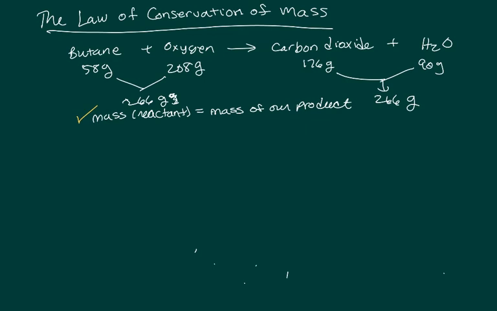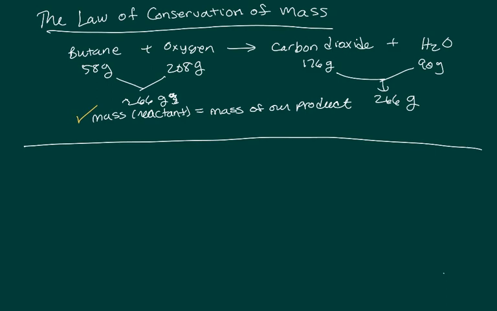Now suppose that we have 12 grams of natural gas and we ignited that with 48 grams of oxygen in the flame, and we end up producing 33 grams of carbon dioxide. Well, how many grams of water form? In a chemical reaction, this is written like so. We have our natural gas combust with the oxygen to give us carbon dioxide